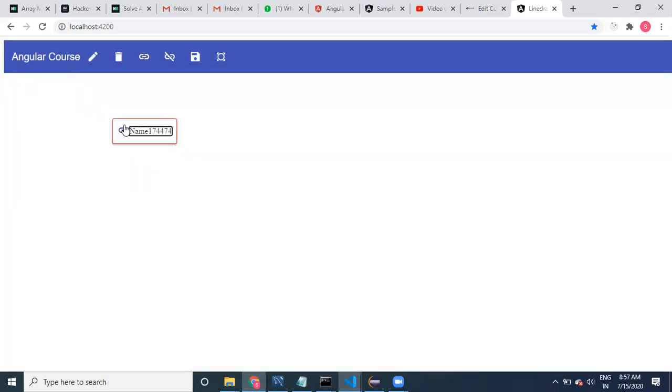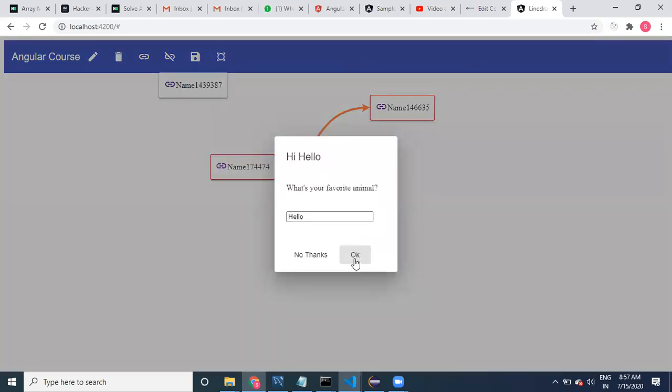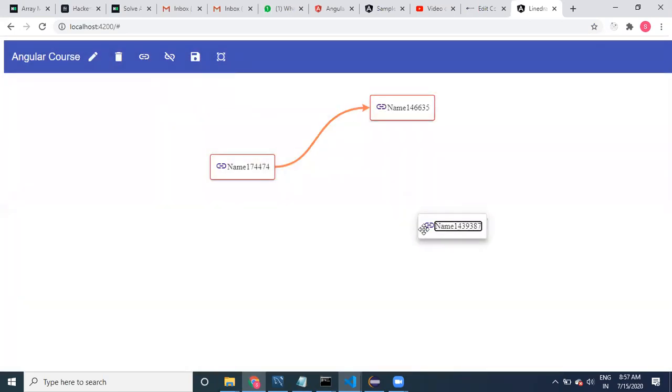See here, I want to create some links like this. Okay, this is one code, guys. Some links I have created like this, so that it's a kind of mind map.